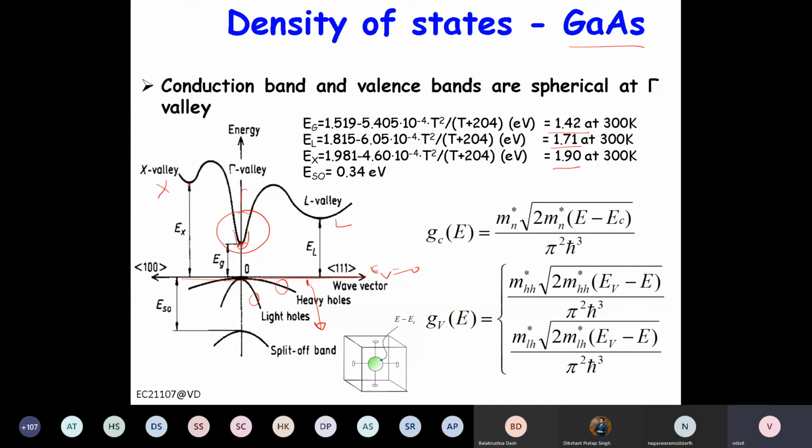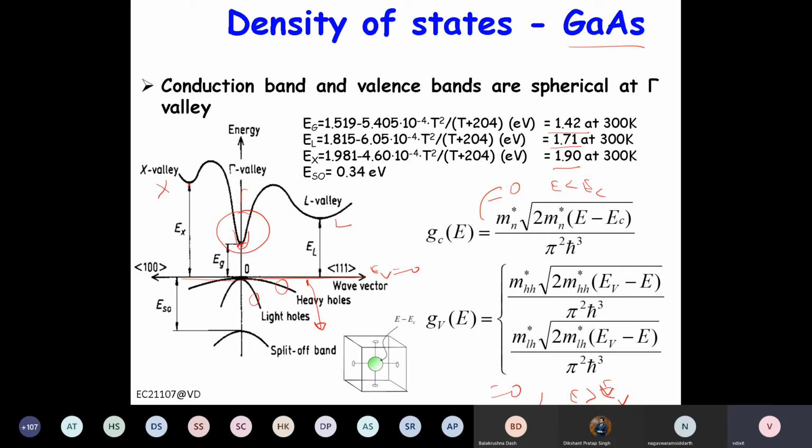So GV is 0 for E more than EV. Similarly, this is 0 for E less than EC, and for E greater than or equal to EC, this is the expression. They have their individual effective masses: for electron it's Mn, for heavy hole MHH, for light hole MLH. Now in the case of gallium arsenide, this is spherical, so not an issue.